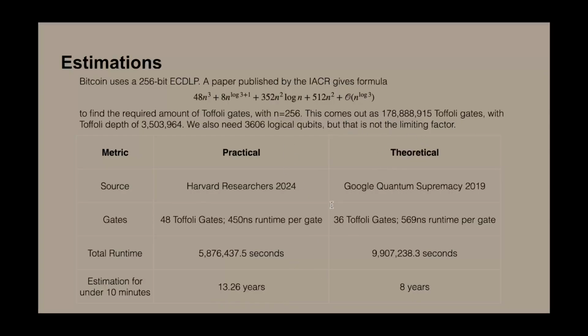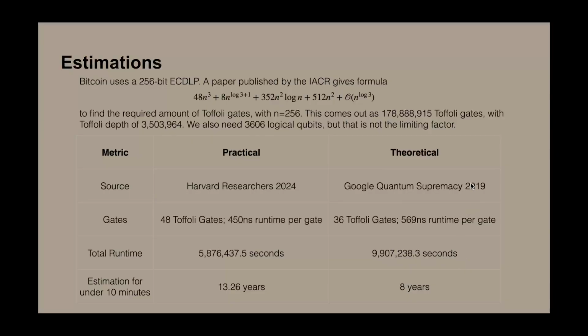Now, for the theoretical estimate, we use Google's quantum supremacy experiment done in 2019. In this experiment, they created the component parts enough to create 36 Toffoli gates. They didn't actually create these gates, but they mentioned how many component parts they did. Using a conversion rate of 1 Toffoli gate from 6 CNOT gates and 11 single-qubit gates, we estimated that they created 36 Toffoli gates with a 569 nanosecond runtime per gate. This comes out to a total runtime of 9.9 million seconds.